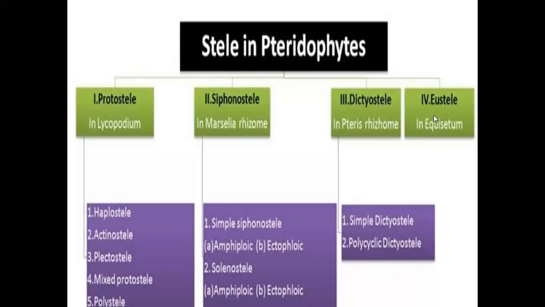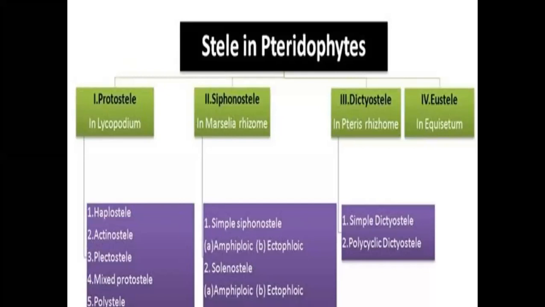And the fourth, most advanced stele is eustele. An example plant is Equisetum. In this stele, vascular bundles are arranged in a radial position of the stele. The vascular bundles are conjoined, collateral, closed vascular type bundles present in the stele.